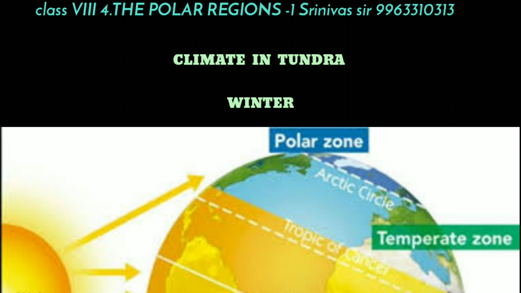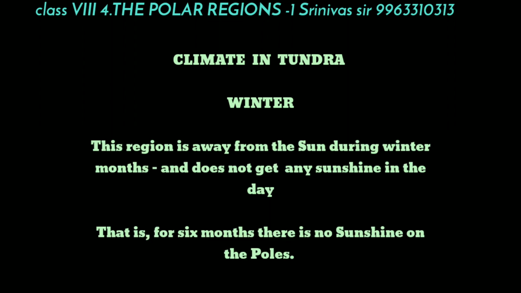So the sun rays do not fall directly in this region some months. So that is why it is always night for 6 months. For 6 months there is no sunshine in this polar region.